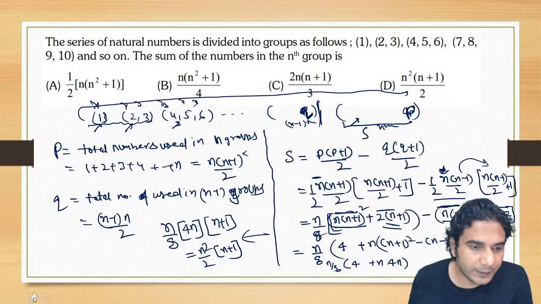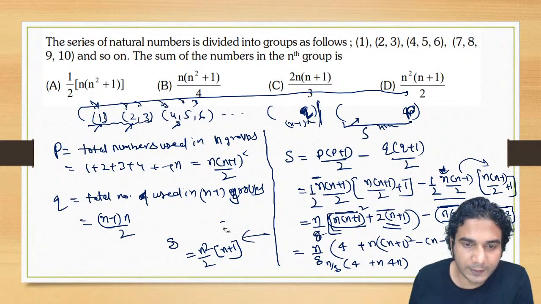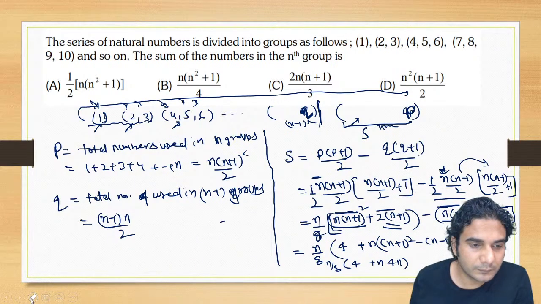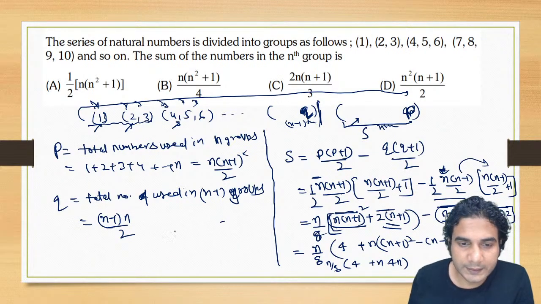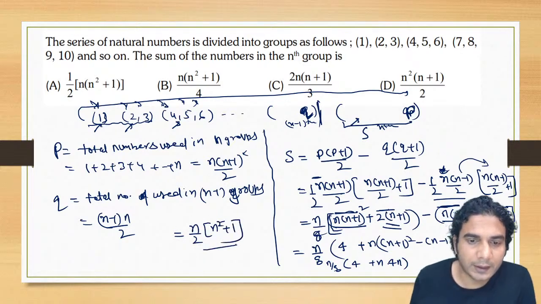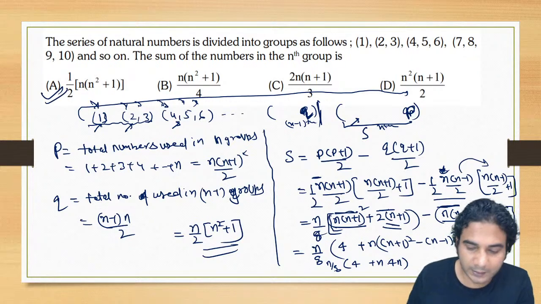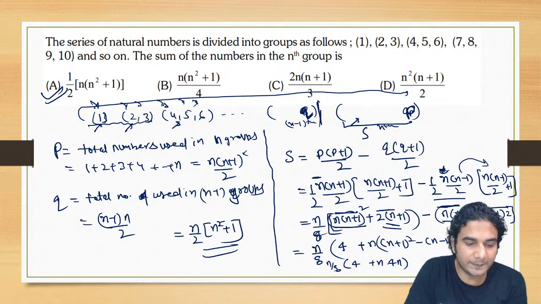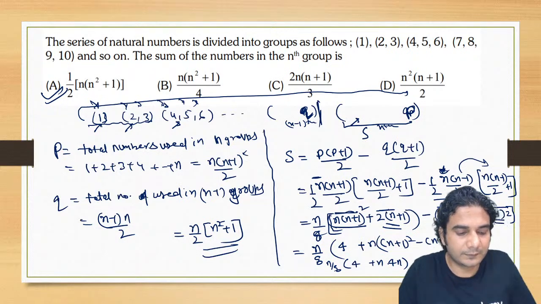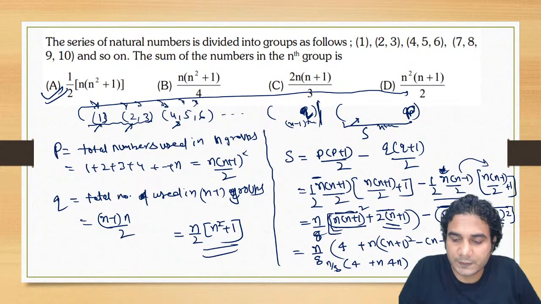So the answer will be different then. What is the answer? Let me write it again. So the answer is now, you can take 4 common, so 4 will get cancelled, n by 2 and it is n square plus 1. Yeah, so actually yes, A answer was correct. Okay, so I hope it is clear. So A was the correct answer.